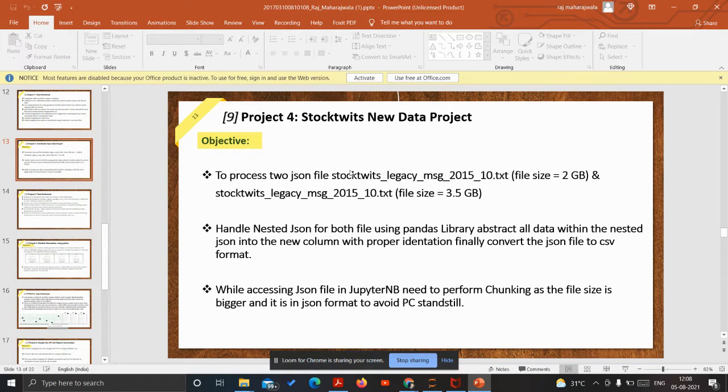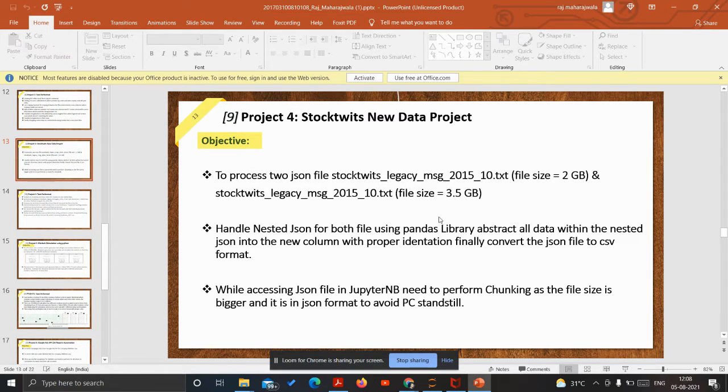That approach is used for the first file. For the second file, it is too time consuming, so we divided the complete file into 10 parts. We broke the complete file into 10 different parts, then read all 10 parts and concatenated them to read it into the Jupyter Notebook.